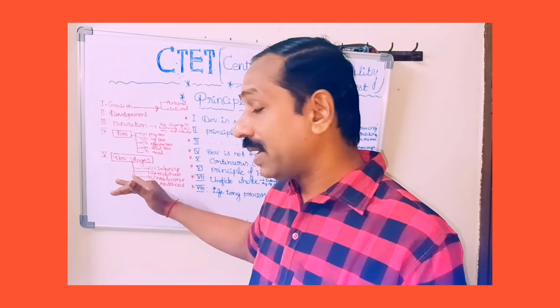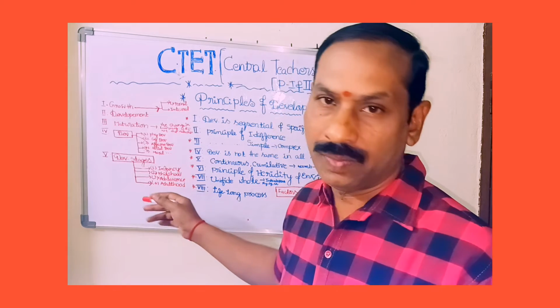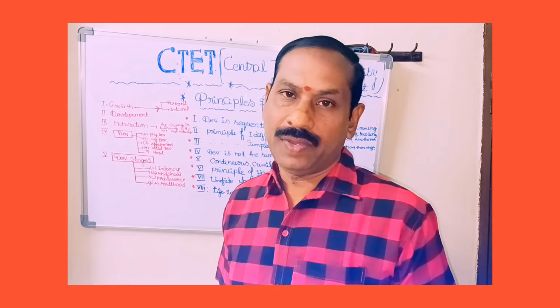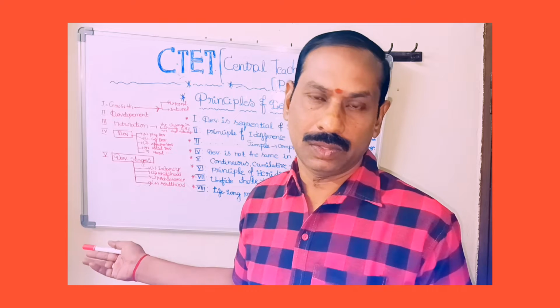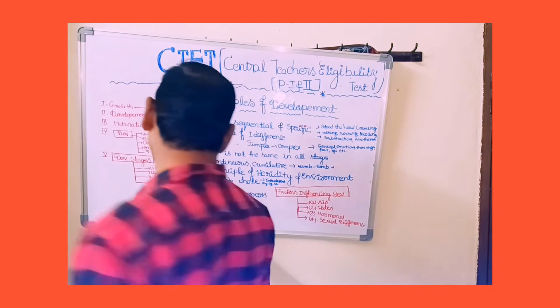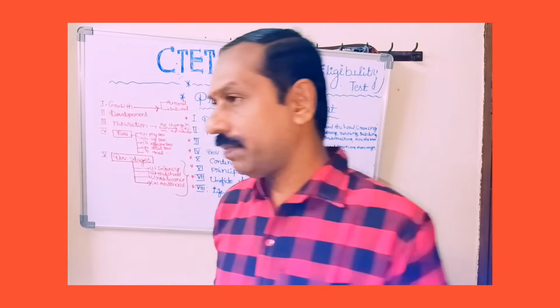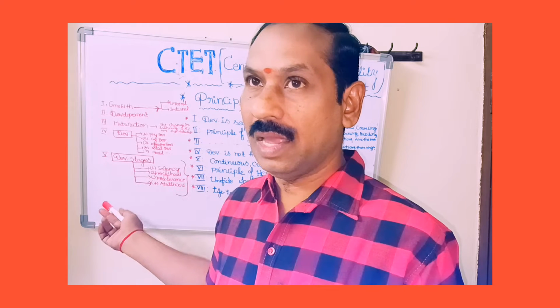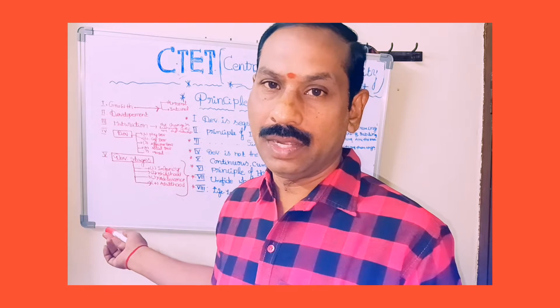And next one, developmental stages. Four universally accepted stages are there: infancy stage, childhood stage, adolescence stage, adulthood stage. So these four stages are universally accepted developmental stages. Types of development we already discussed: physical development, cognitive development, affective development, social development, and moral development. Whereas developmental stages are infancy stage, childhood stage, adolescence stage, and adulthood stage.